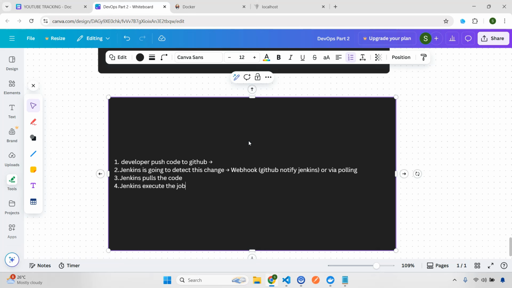I'll execute the job, and here it will check if it is a freestyle job. So it can be normal, like let's say a shell command, right? Or it can be a pipeline, right? Pipeline means you're going to have scripted stages, all the steps which it will follow, and based on that, in that particular order, it's going to execute the job.